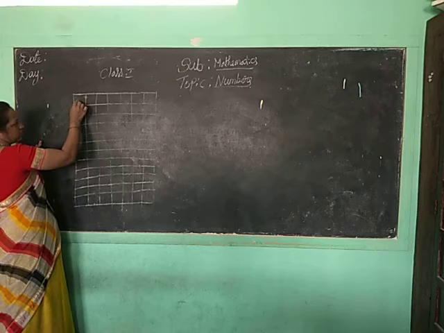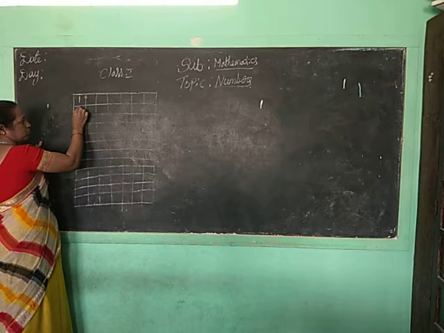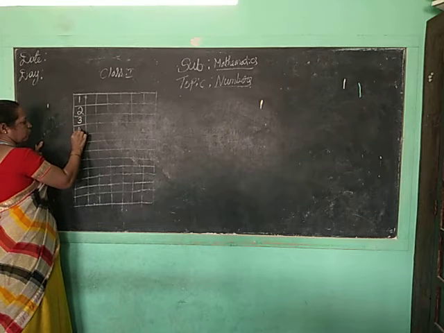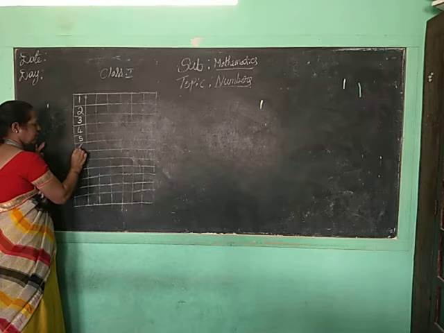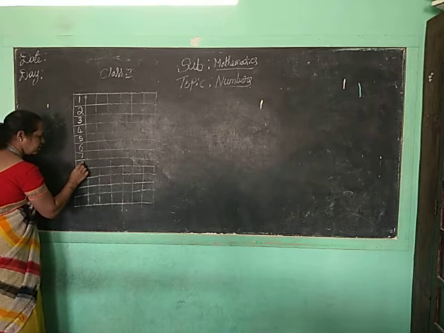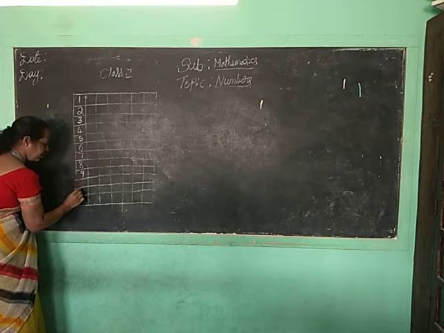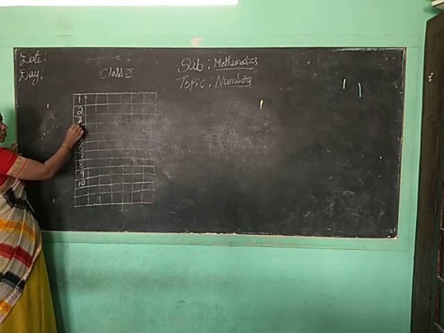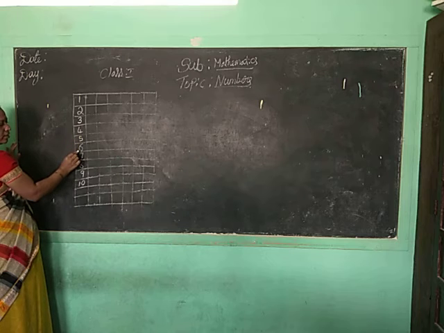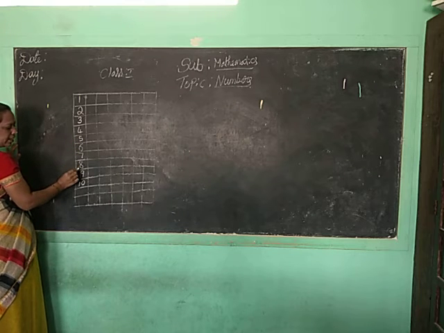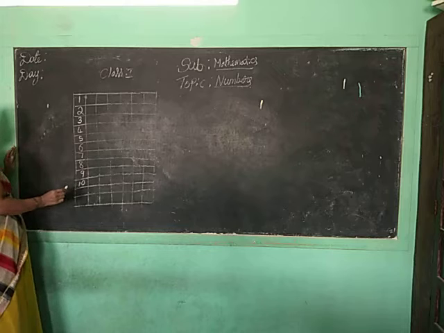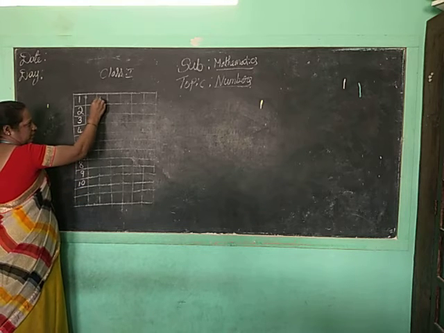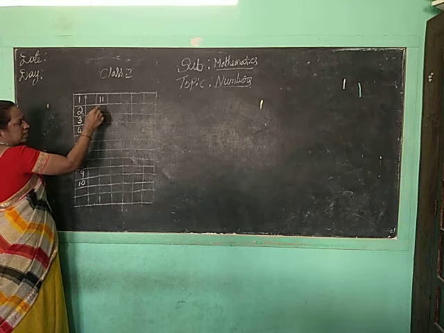See, first box here. 1, 2. Don't leave the line. Okay. 2, 3, 4, 5, 6, 7, 8, 9, 10. Now leave one box here and write it there. After 10, what is there, children? 11.